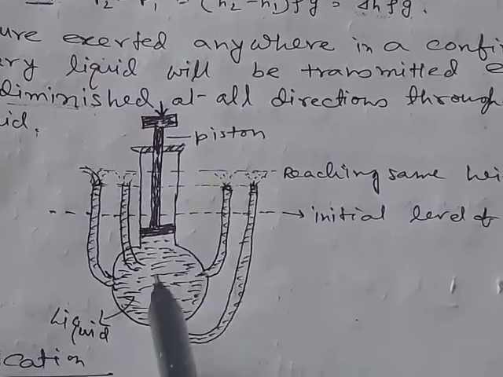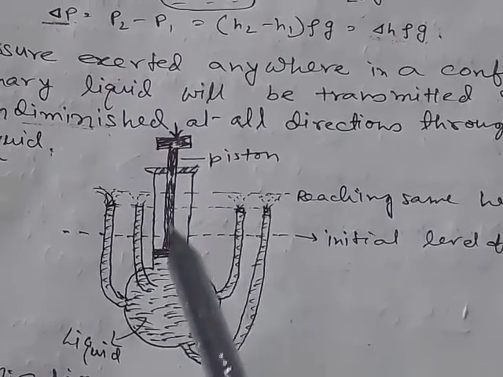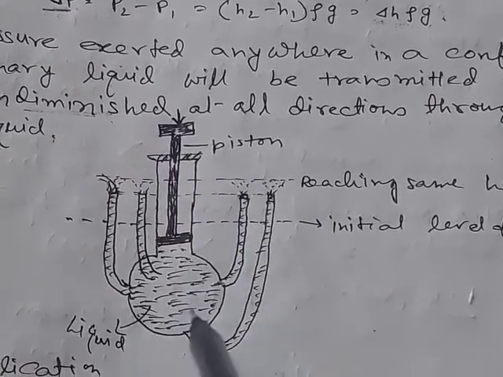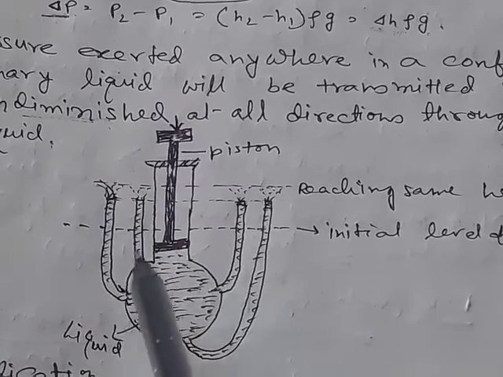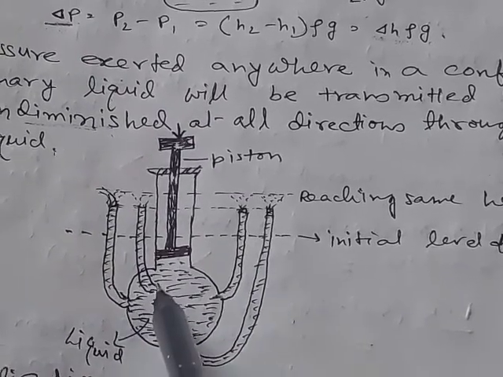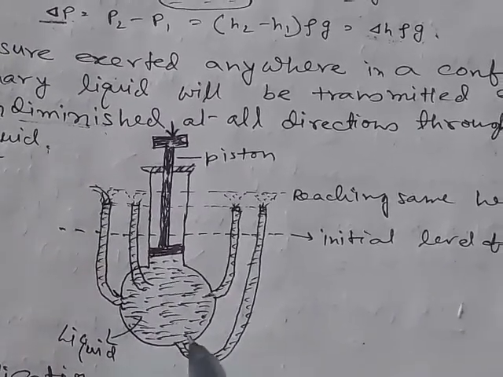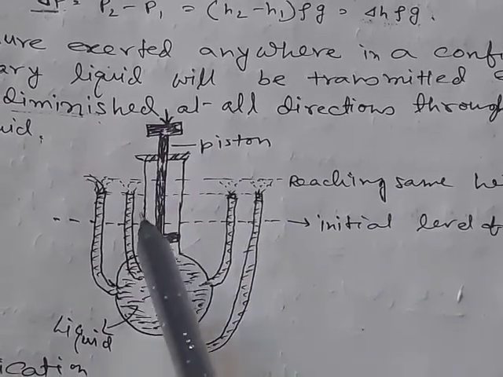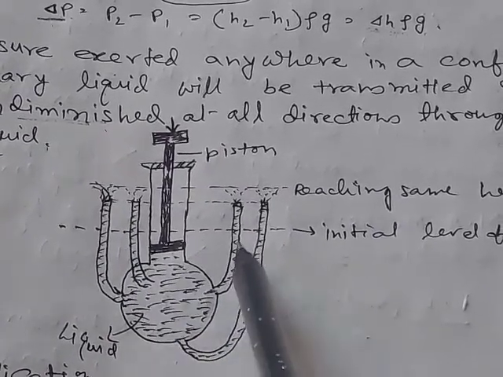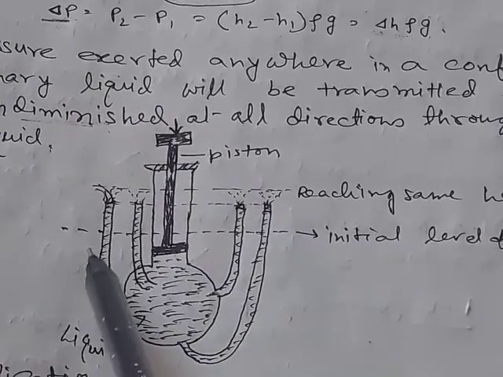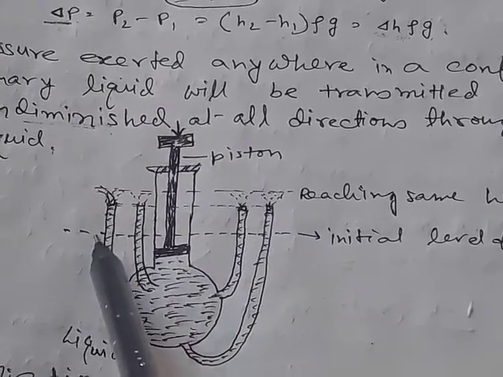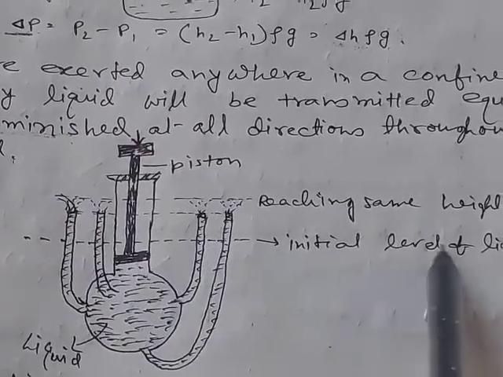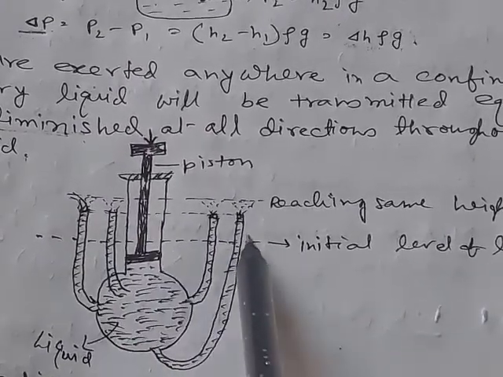This is one experiment to show Pascal's law. One liquid is taken in a container, a flask, and there are different tubes connected with the side and the bottom of the flask. Now initially the height of the liquid in all the tubes will be the same. So the height is the same, that is, this is the initial level of liquid in this tube.